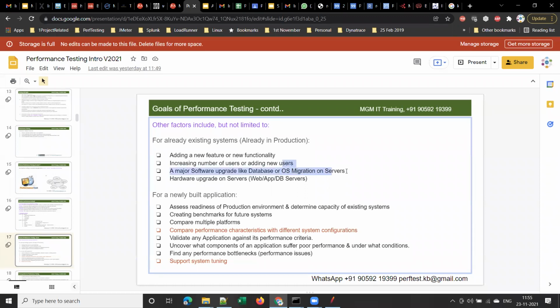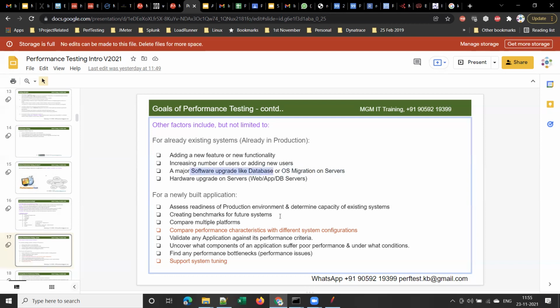Suppose a client is using Windows 10 on their servers, and now they want to update the operating system. Mostly the Linux operating system is used on servers, but I'm just taking an example. After migrating to the new version, Windows 11, that is called OS migration. OS migration is nothing but upgrading to the latest version of the operating system.